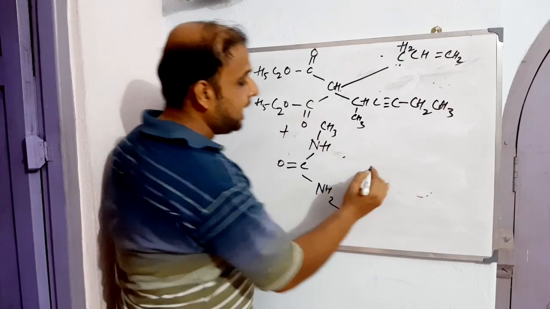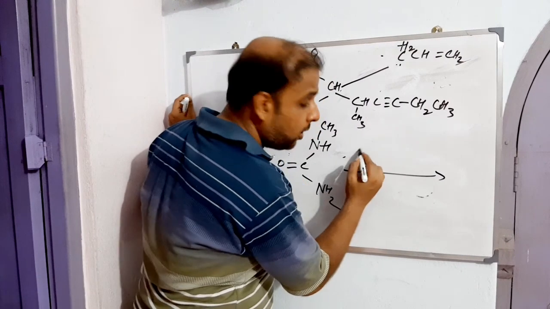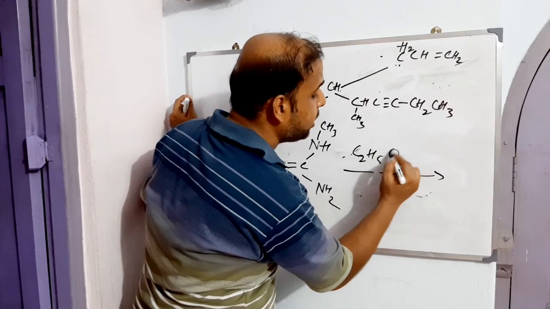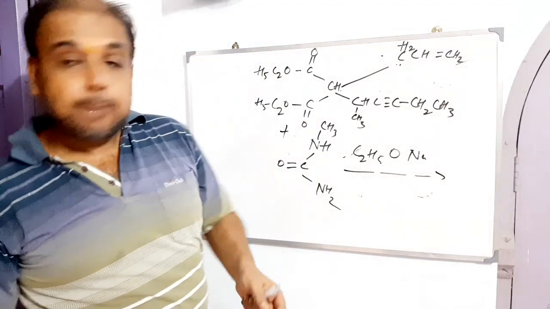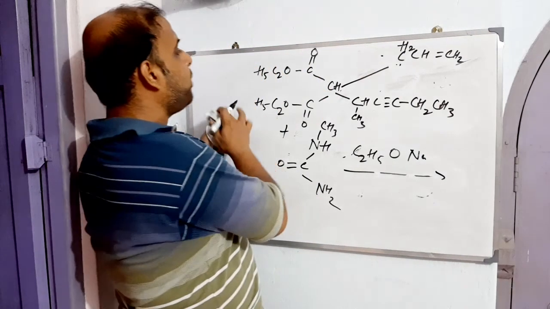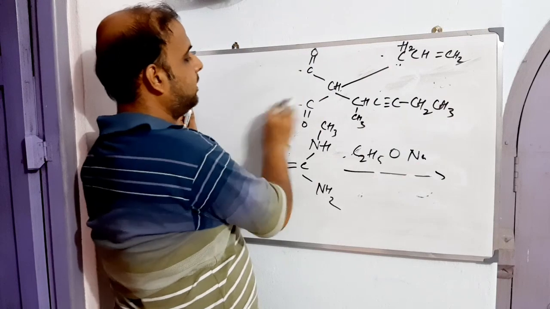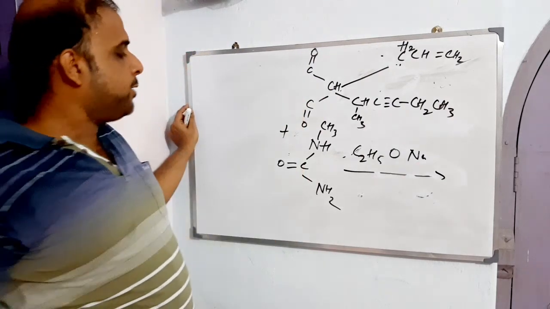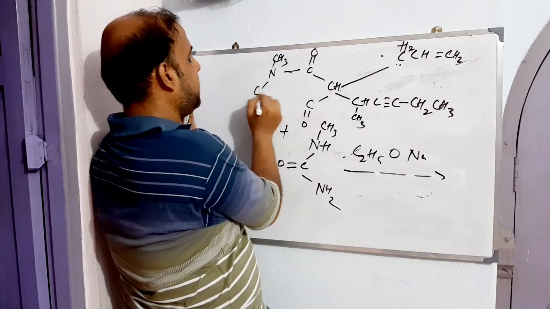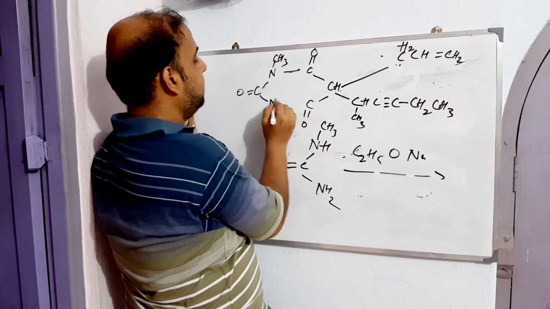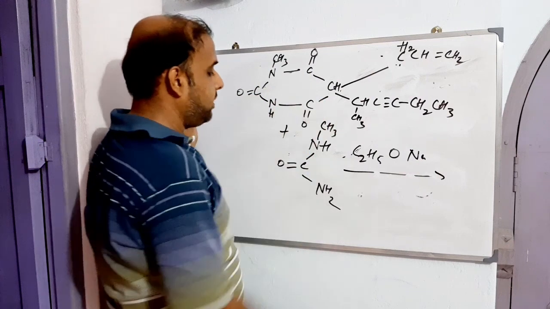In presence of what? In presence of sodium methoxide, the one which we took last time, C2H5ONa. So what will happen? The merging will take place, right? It is the merging that eventually leads to the production of NCH3, C double bond O, and then NH like this.